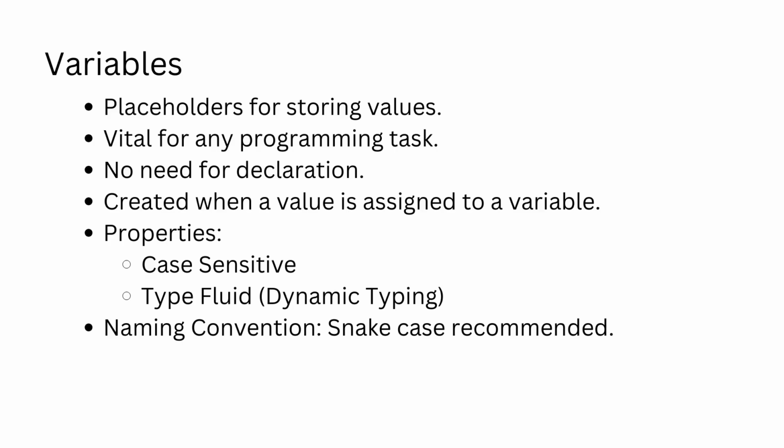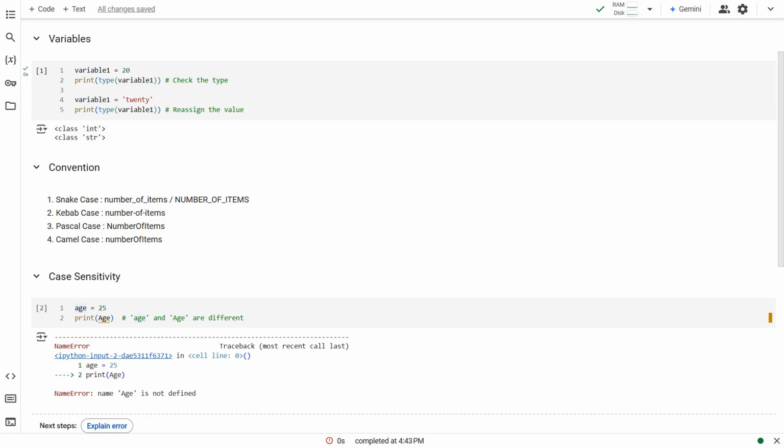There is no need to specify the type of the variable. Since Python is dynamically typed, the type of the variable can be changed after assigning a value. Note that it is very easy to assign values and change type of a variable in Python. While naming the variables, conventionally, snake case is recommended.